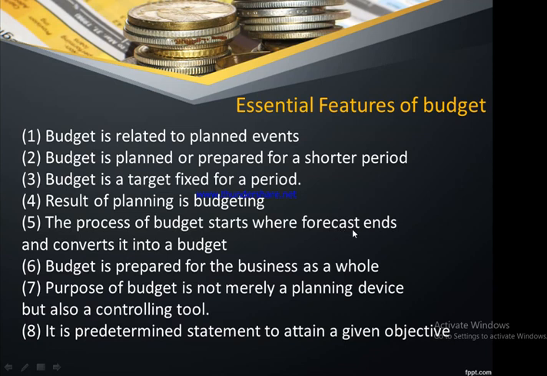Then the process of budget starts where the forecast ends. So once we have kept a 3 months forecasting period, having done a lot of discussion, and we say we are ending the forecasting period, then we should now quantify everything in the form of budgets. Budget is prepared for a business as a whole. Sometimes it may be based on functional budgets, or sometimes for the entire business as such. So from the management perspective, it is going to be a master budget, but for each functional department we can have separate budgets.